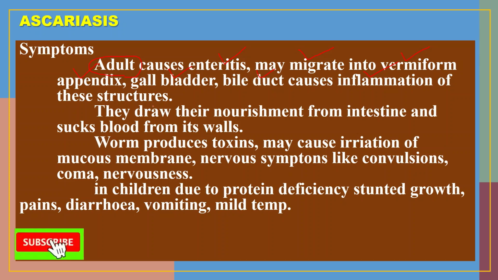Adults also draw nourishment from the intestine. They take the ready-made food material from the intestine, and they can also suck blood from its wall.